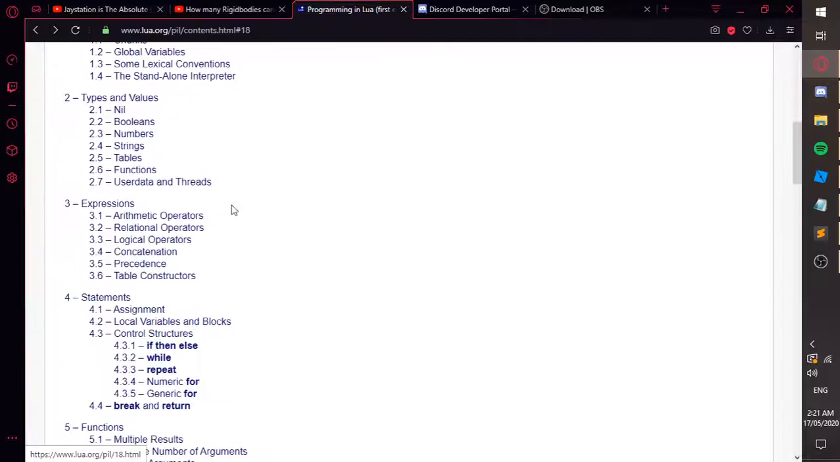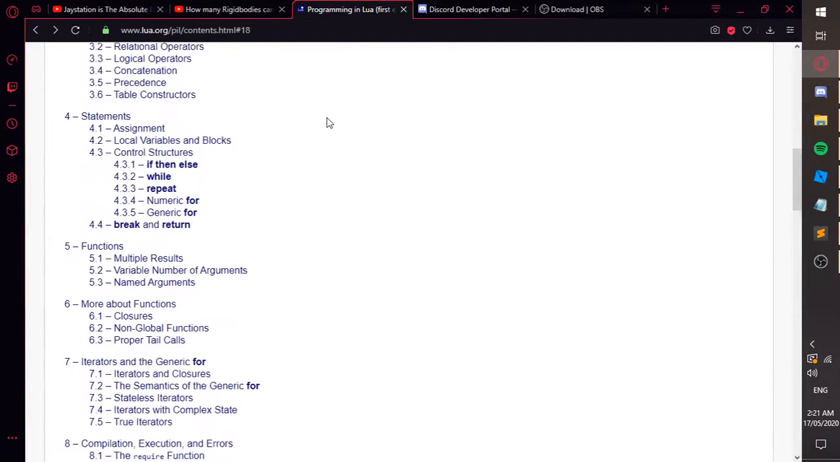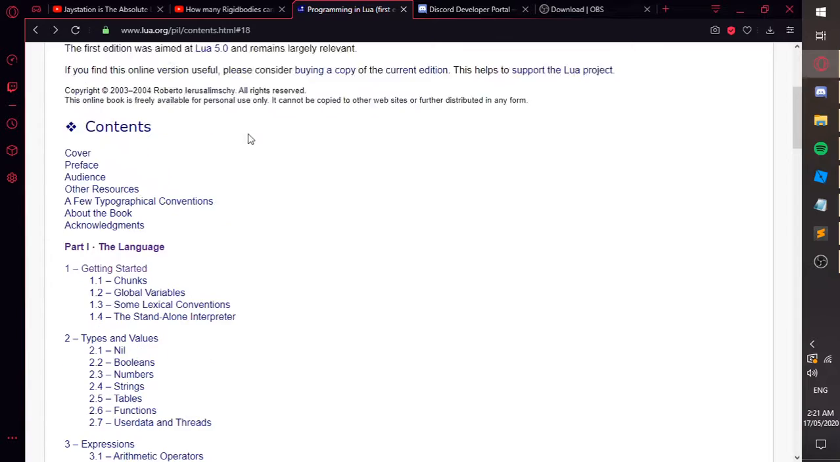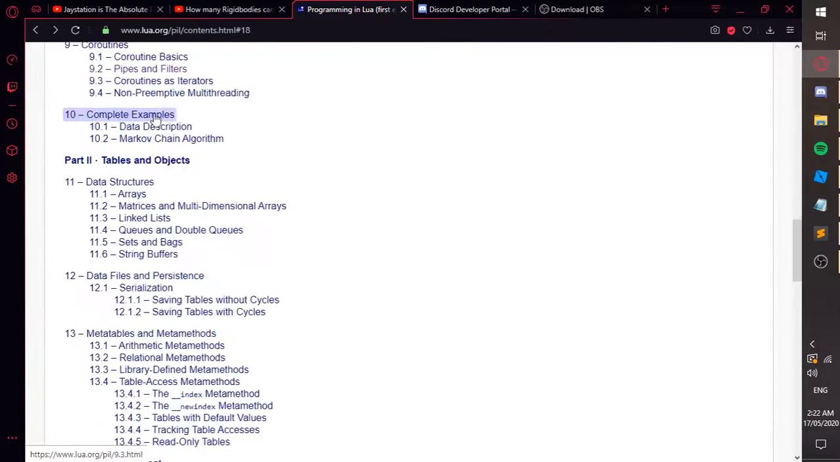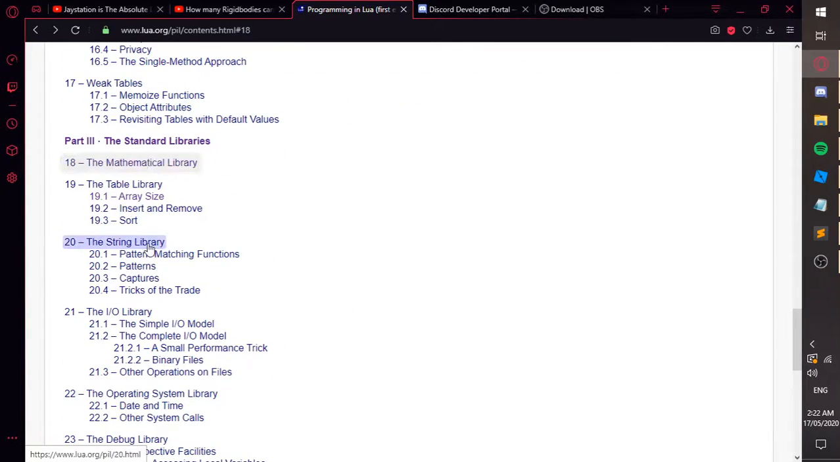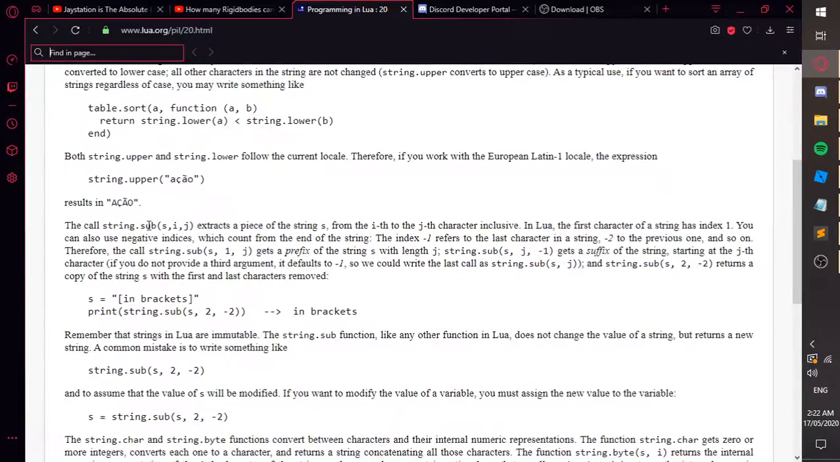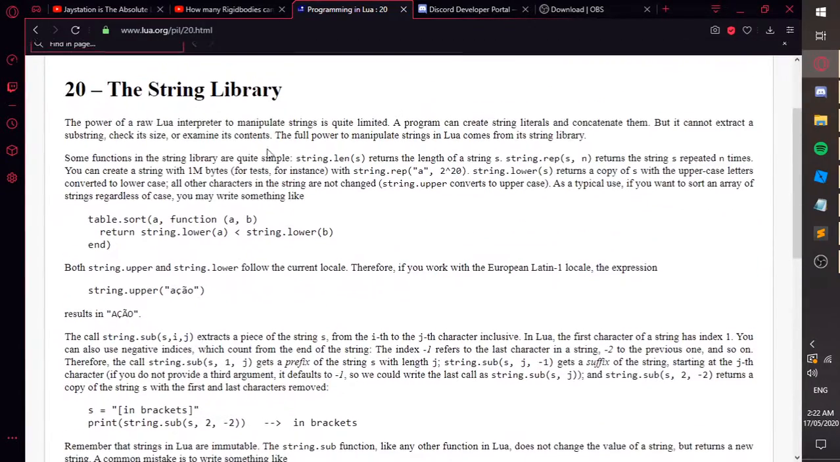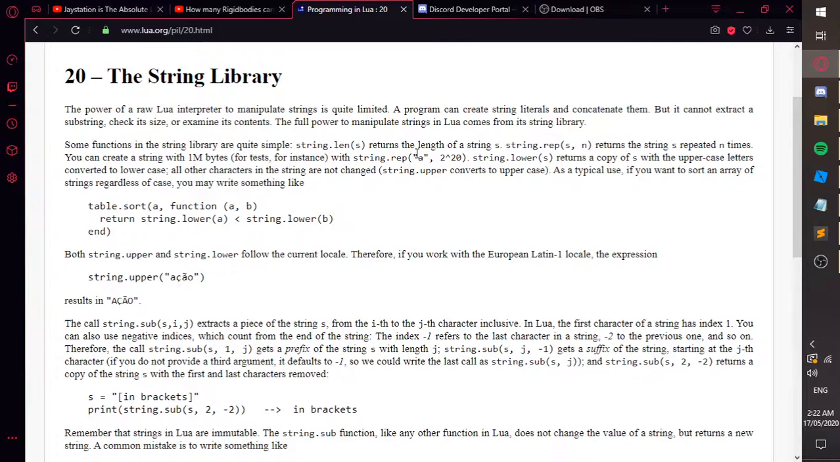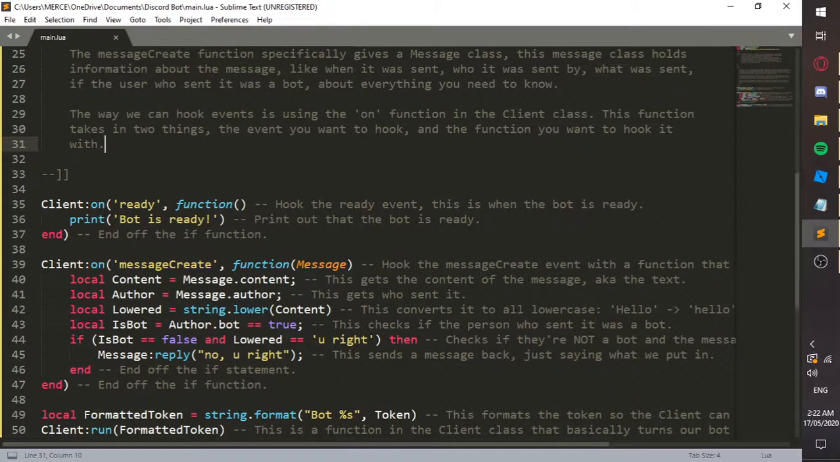What's it called? Library. If we look in the string library, I've got the Lua docs open. Here it is. Look for lower. string.lower returns a copy of S, which is just a string, with the uppercase letters converted to lowercase. Pretty simple. And we just give it the content, which I defined.